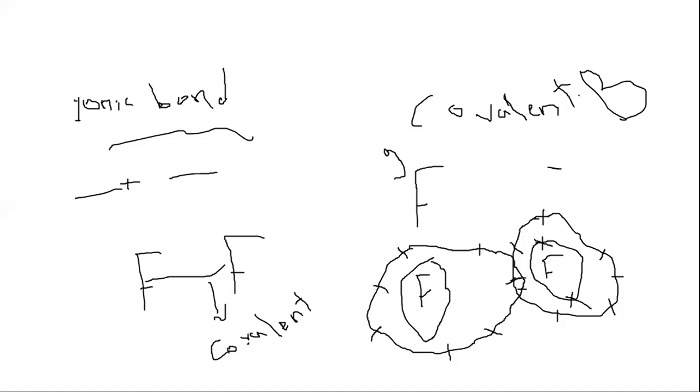In the chlorine atom, or the fluorine atom, each fluorine atom shares 1 electron with another atom, and this atom shares 1 electron.